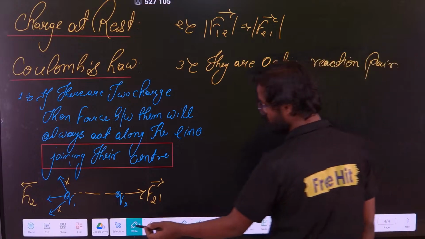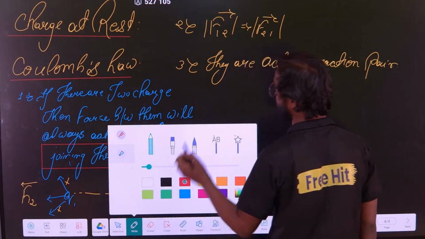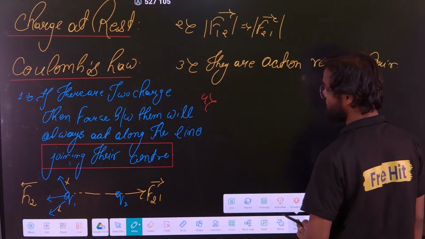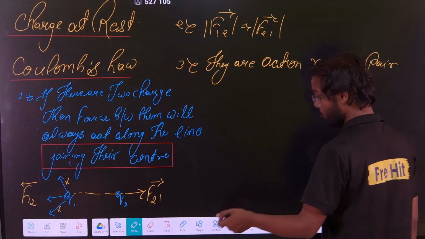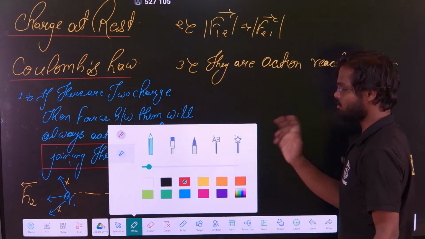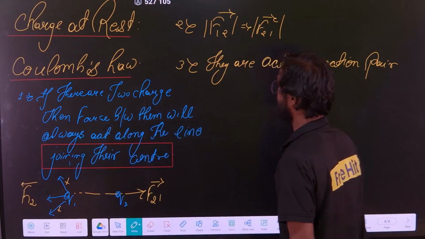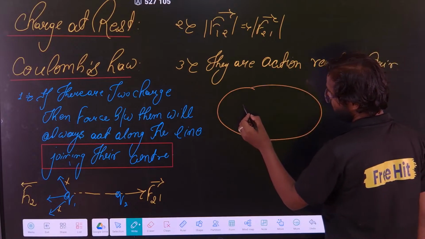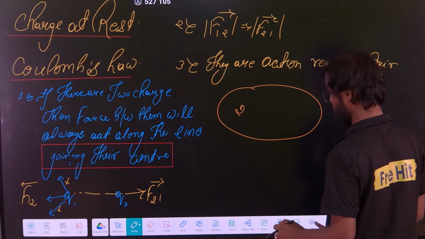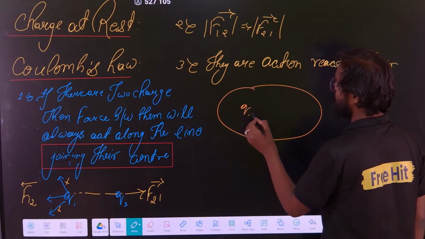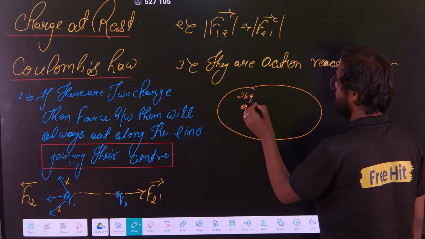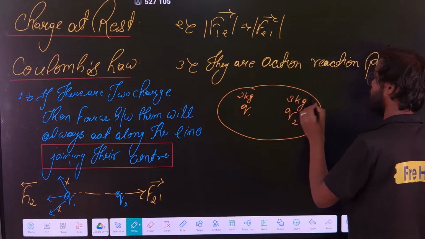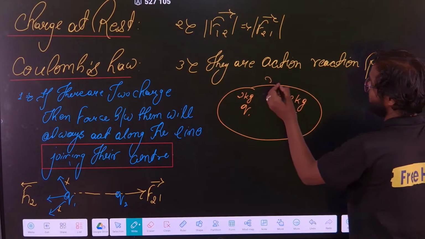If it is an action reaction pair, then I can ask one more question. See the question. Because from this simple line only, the question can be made, and no one knows whether this is simple. Suppose there is a charge Q1 having a mass of 2 kg, and there is a charge Q2 having a mass of 3 kg. Correct? This system is initially at rest.